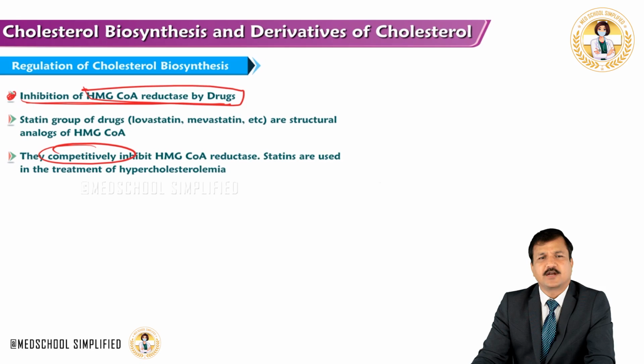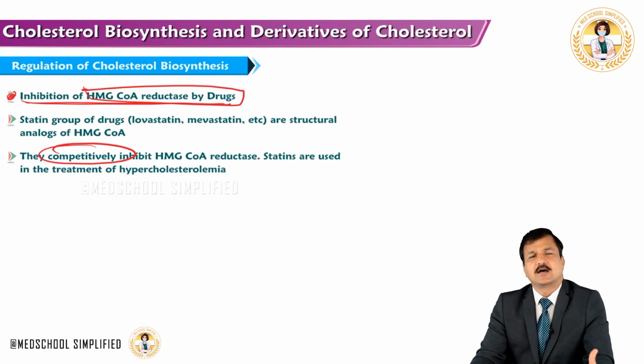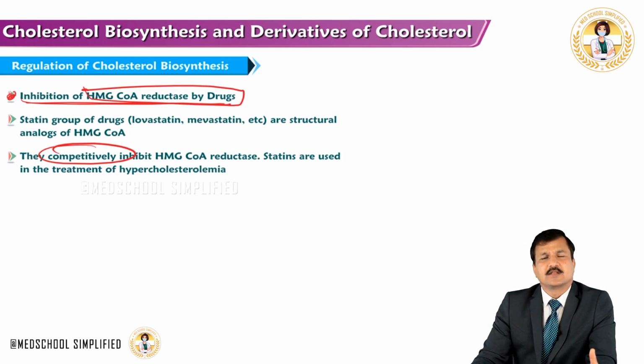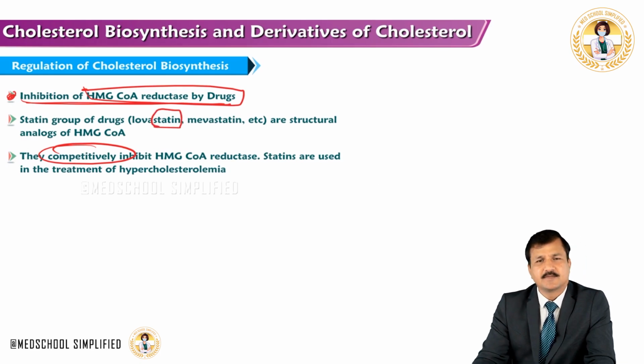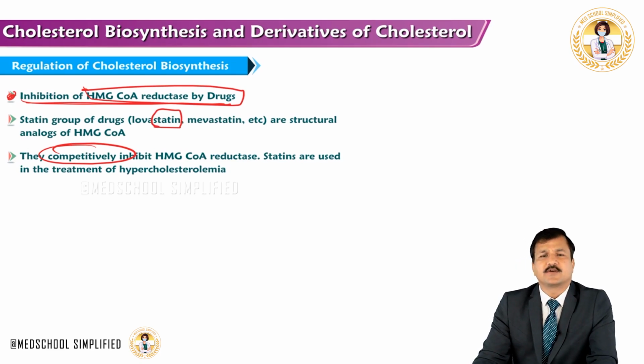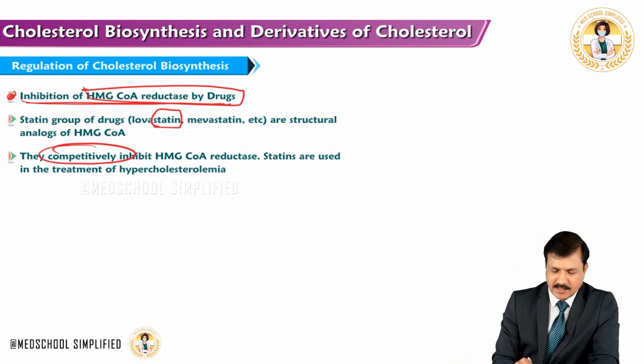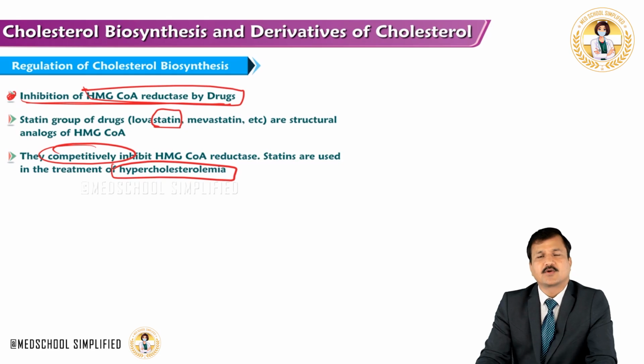HMG-CoA is the substrate for HMG-CoA reductase, and statins like lovastatin, mevastatin, atorvastatin, most of the drugs which belong to the statin category, they end in statin, you can remember that way. They are all competitive inhibitors of HMG-CoA reductase, and they are used in the treatment of hypercholesterolemia.